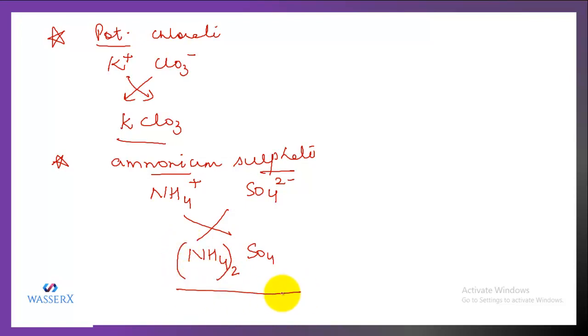So the formula becomes (NH4) whole twice SO4. You don't call it as 2, it's not the right way to say NH4 whole 2, right? So it's better that you say (NH4) whole twice SO4. So that is ammonium sulfate.